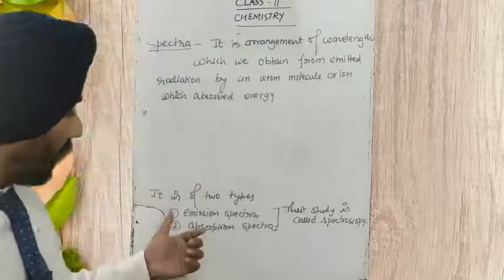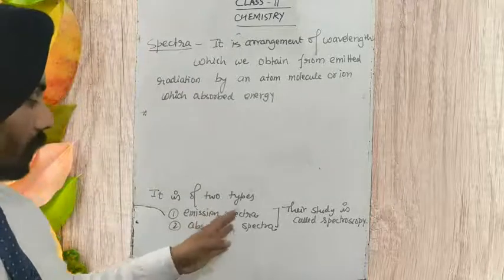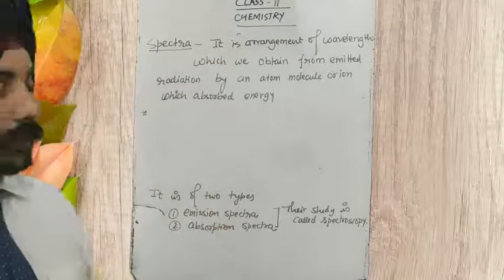So how many types of spectrum do we have? One is emission spectrum, another is absorption spectrum.